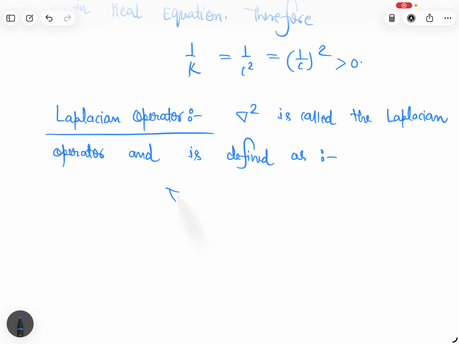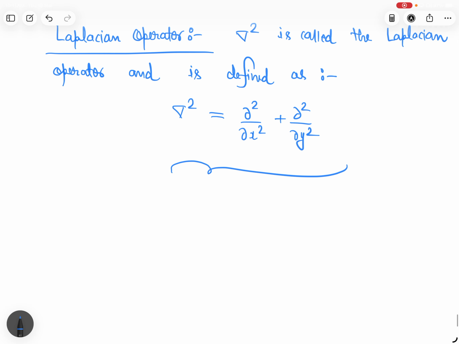So del square, okay, this is the two-dimensional Laplace operator.